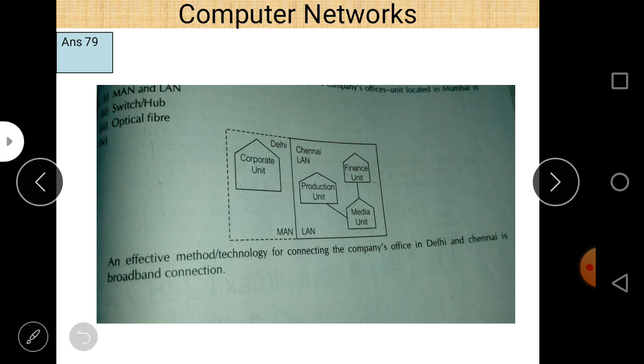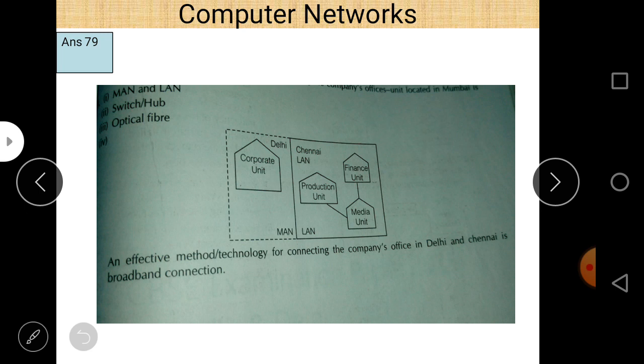And second thing, keep in mind, always try to connect all the buildings using that building which contains the server or has a server room. Why connect a server room directly? Because it increases the efficiency or speed.